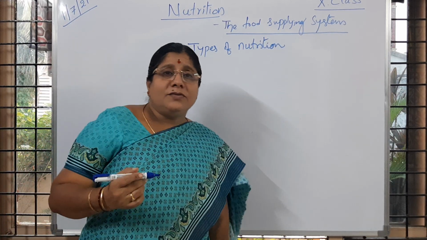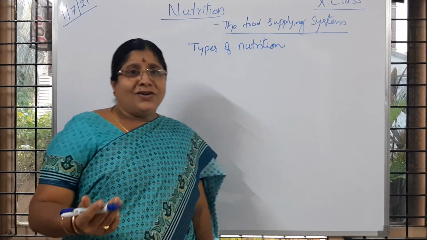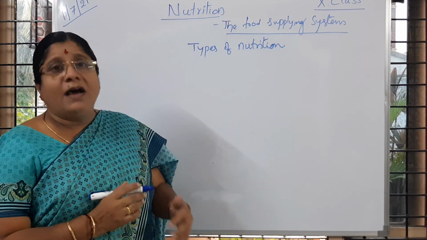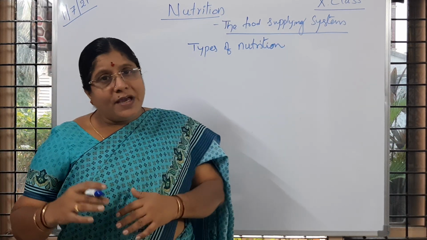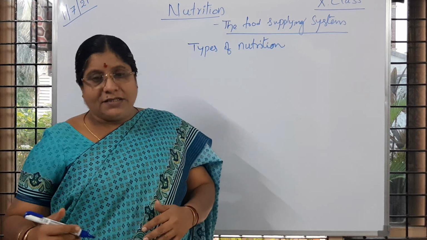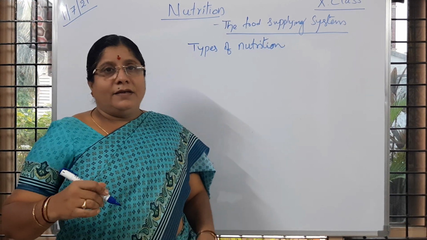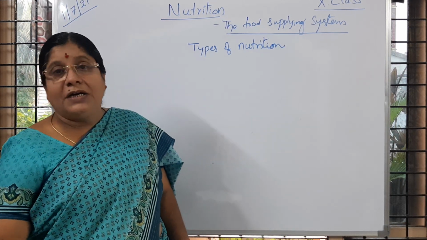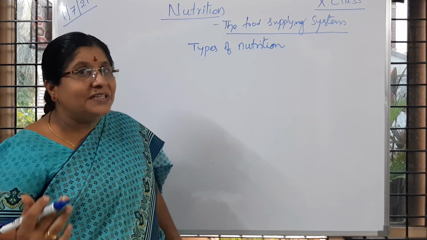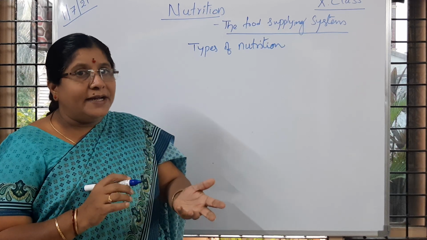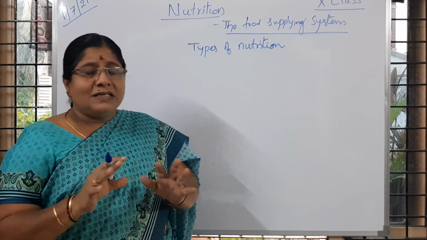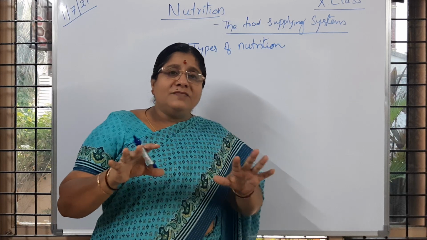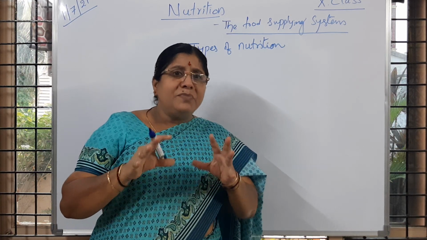If you observe the plants, how do the plants prepare or get their nutrients, and how do we get nutrients? For example, we people, or any other animal or bird, how does it get food, and what type of food items does it get? Because organisms do not take the same type of food items.